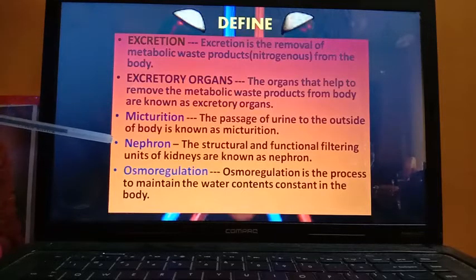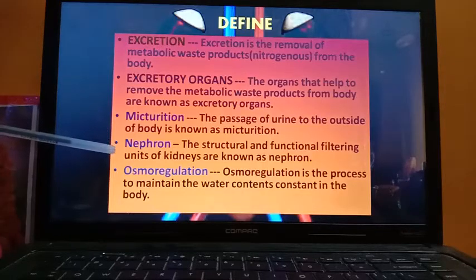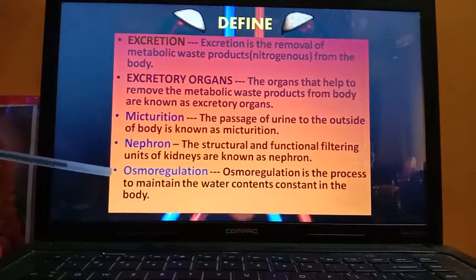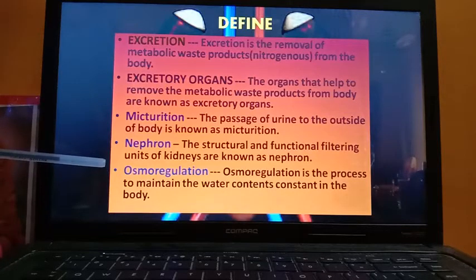Now, nephron. The structural and functional filtering units of kidneys are known as nephron. Then osmoregulation, definition of osmoregulation. Osmoregulation is the process to maintain the water contents constant in the body. So that means in the body the fluid and the electrolyte concentration will be constant. That is mainly the function of the kidney, to maintain this fluid or electrolyte concentration constant in our body.